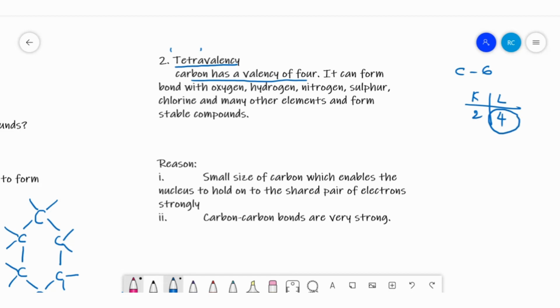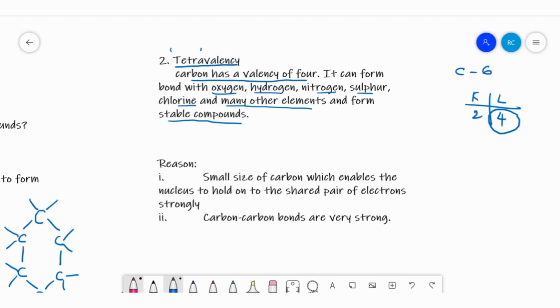So there are 4 valence electrons, which means the valency is 4. So it can form bonds with oxygen, hydrogen, nitrogen, sulfur, chlorine, etc., and many other elements, and form stable compounds with different kinds of properties. This is called tetravalency. Because of this tetravalency, carbon forms a large number of compounds with many other elements.